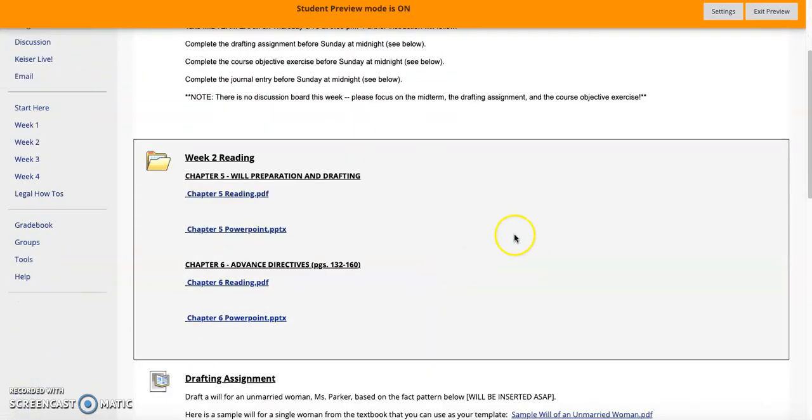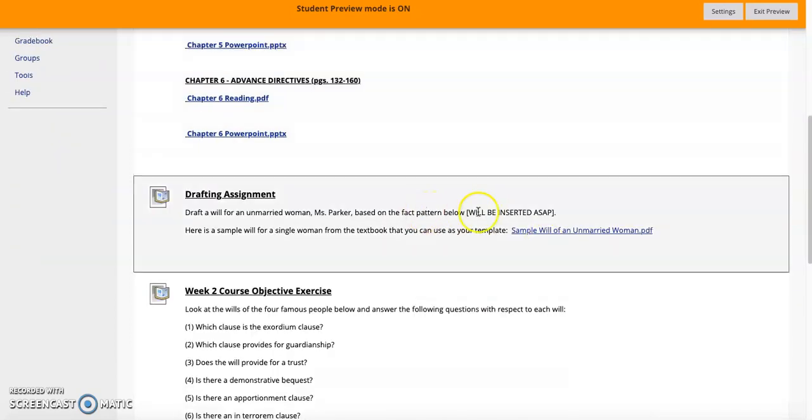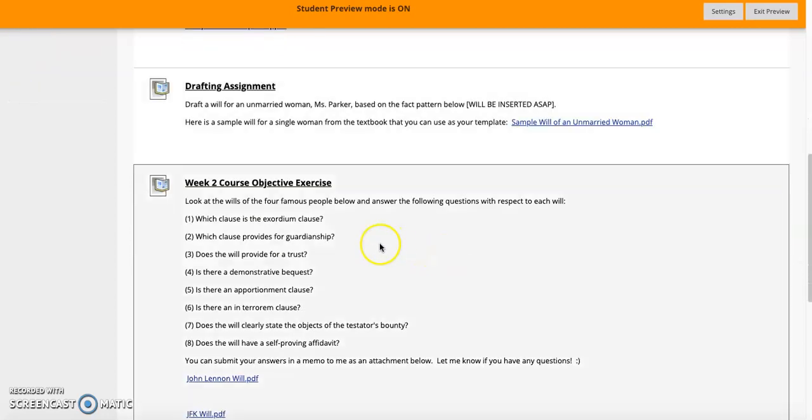You've got your summary. You've got your week 2 readings and the PowerPoints. This is where I'll put your drafting assignment. I haven't put in all the facts yet, but I will. And you're going to draft a will. There's a sample will that you'll be able to model your will on. And again, we'll talk more about all of that.